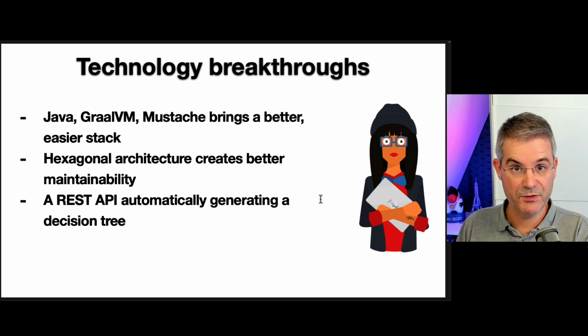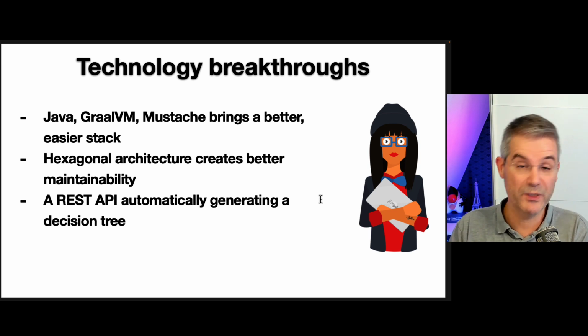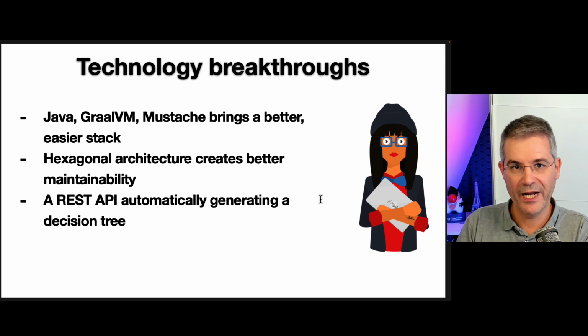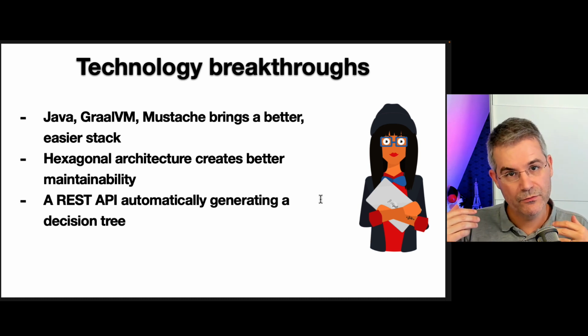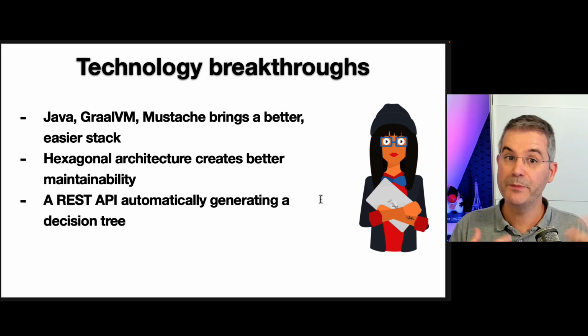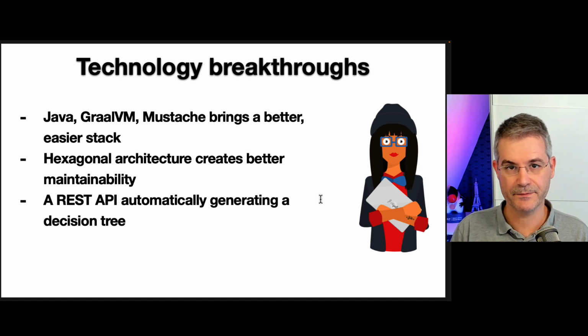So with JHipster Lite, we want to push the Hexagon architecture. We don't really want to force it. We will probably still provide also the option to do a layered architecture, but we want to push that Hexagon architecture because we believe it's better for JHipster projects.